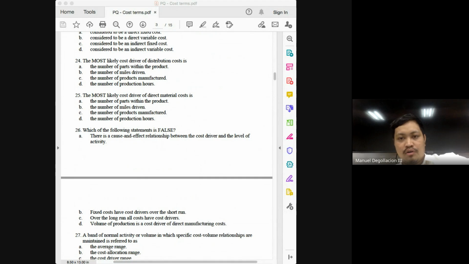For the greater amount of distance traveled, the higher the miles driven, and of course, the distribution cost would also be high. Let's just make sure and go check the other choices. The number of products produced, products manufactured. No, when we talk about distribution, this is post-manufacturing already. The number of production hours the same, so the best answer here would be letter B.